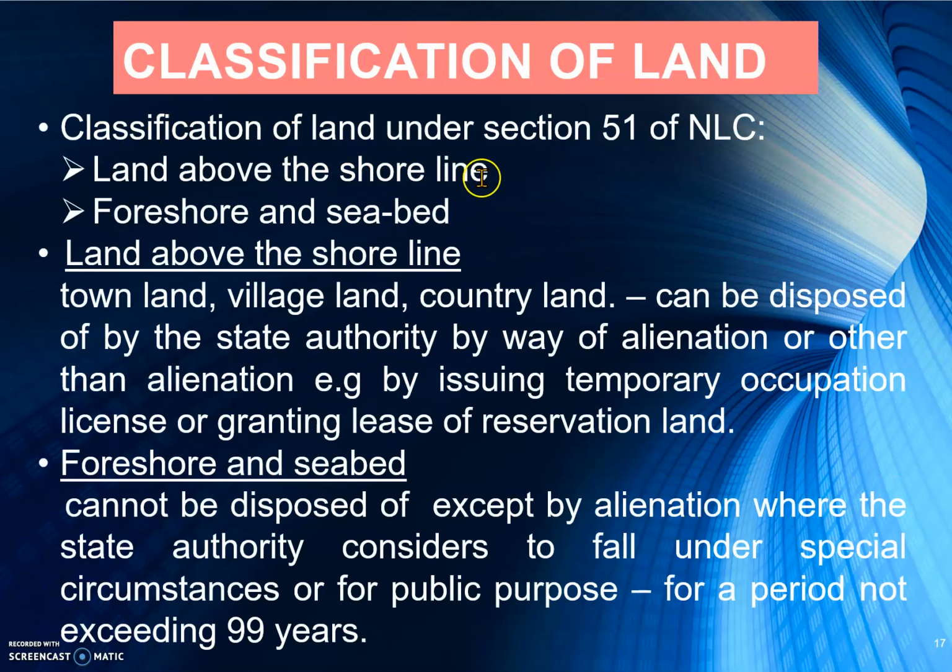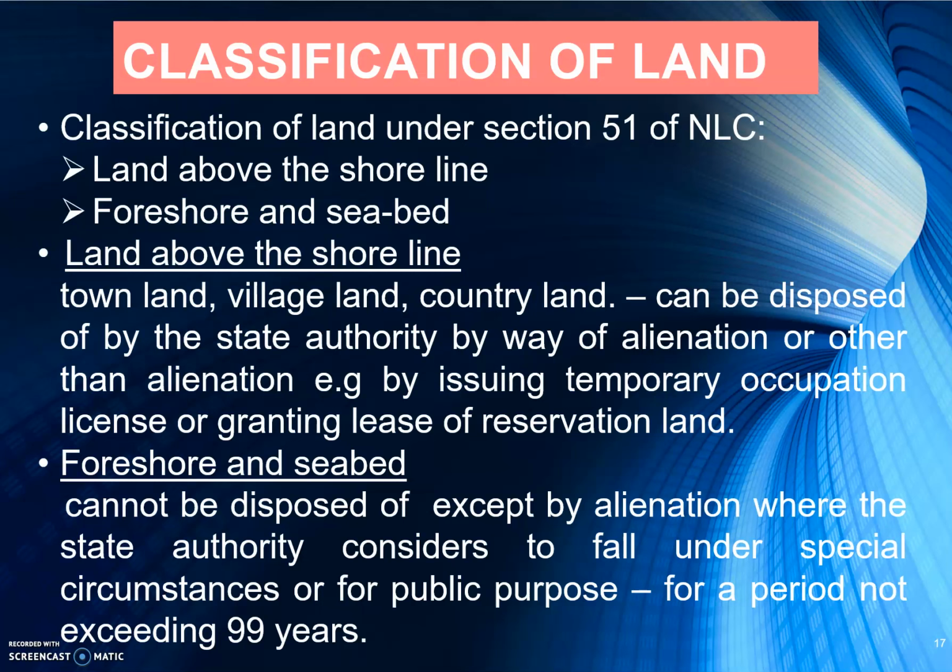Classification of land is governed under section 51, where it talks about land above the shoreline and then foreshore and seabed. So land above the shoreline, including town land, village land, country land. So basically they can be disposed by way of alienation. Alienation is like transfer of the ownership.